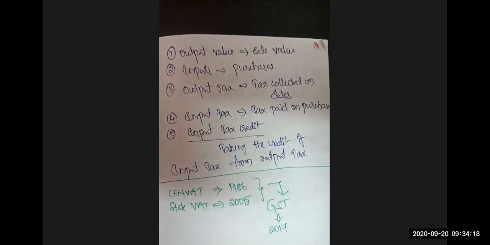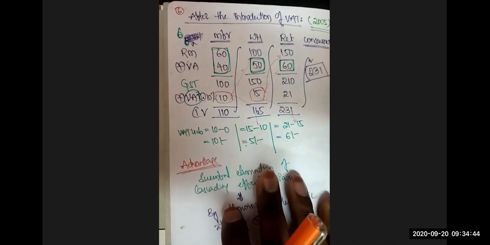Input tax credit is always an asset to you. Output tax is a liability. Input tax credit is an asset item. If you look at the balance sheet, the input tax credit balance is shown on the assets side. Input tax is nothing but a prepayment of tax, a kind of advance tax we are paying. Is that clear, everyone? Now, look at this example, how that input tax credit is allowed here.